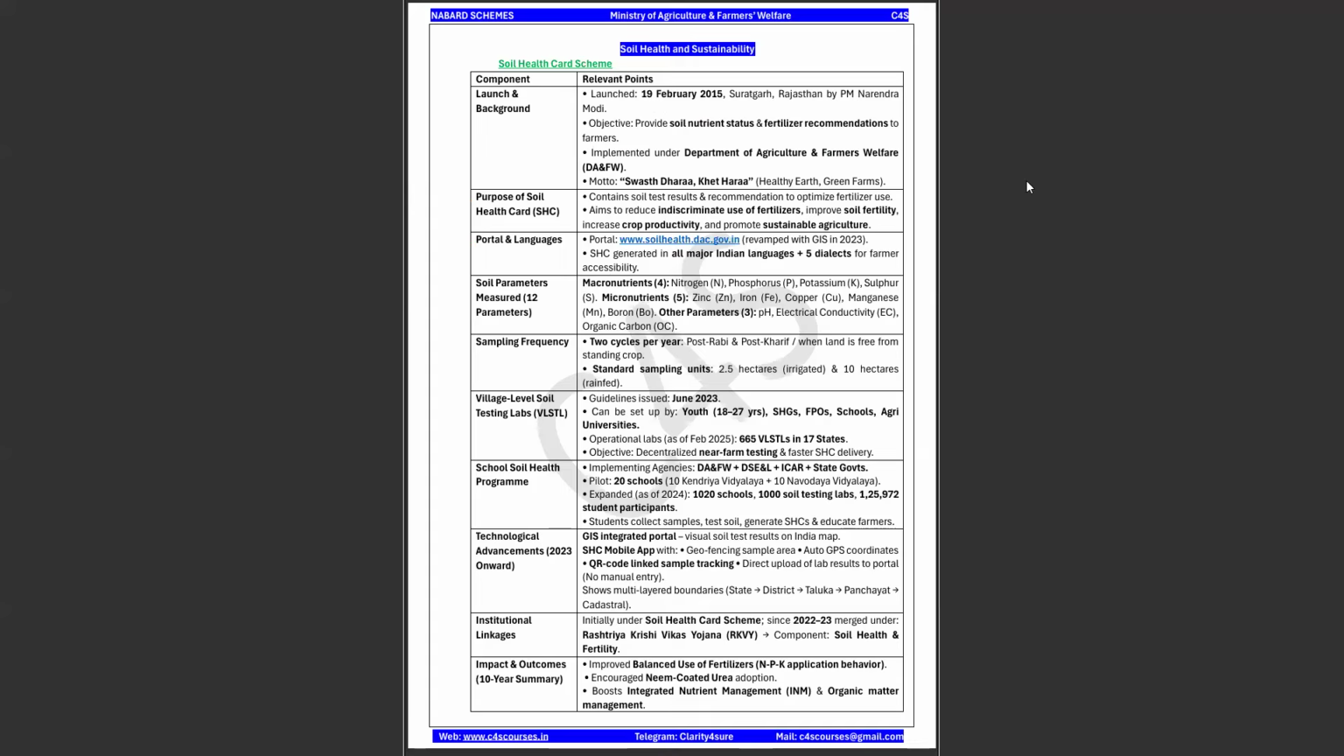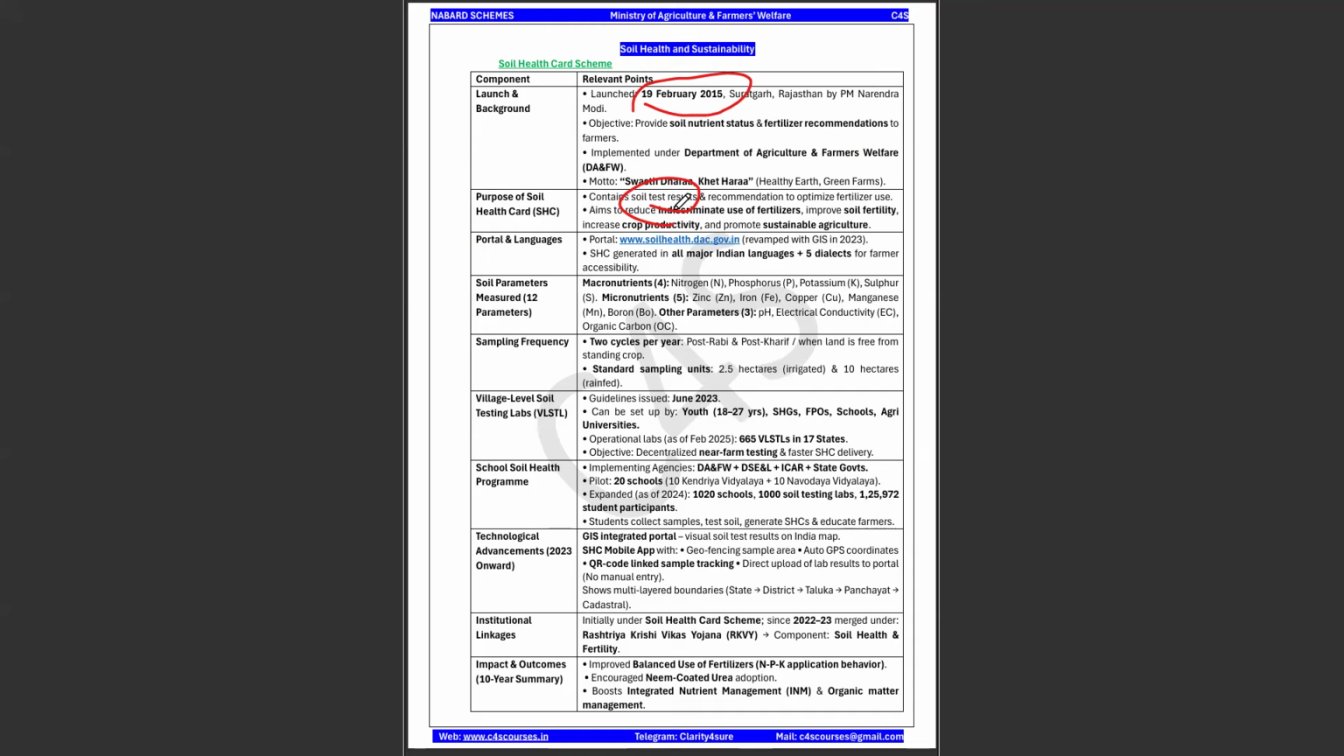Right. Next comes your Soil Health Card. This is very important, which was launched on 19th February 2015 in Rajasthan. So this is also completing 10 years. Okay. And what is the purpose? It contains soil test, and it recommends the optimum use of the fertilizer into the lands.